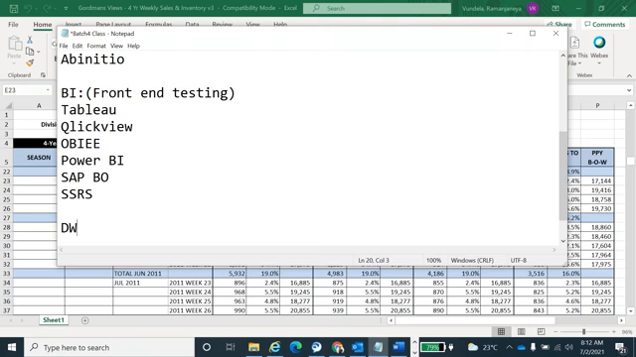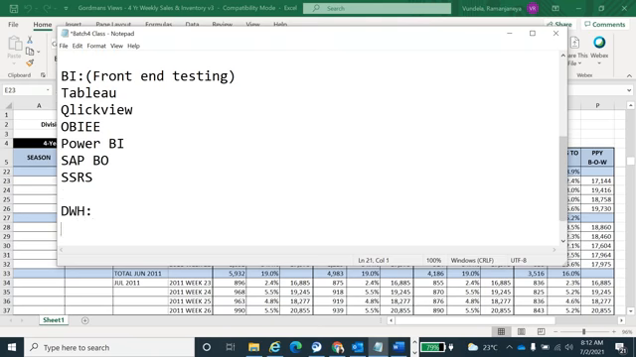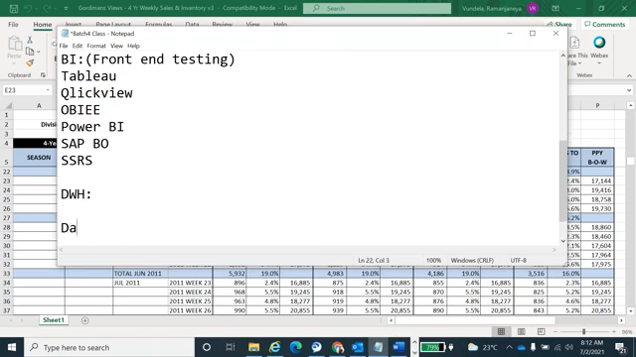Now come to what is data warehousing. Data warehousing. Warehouse is nothing but the store. So we are storing some data into some place. Okay, but data warehouse means we are storing the data into a database here. So what are the databases there here? Can you tell me, guys, any databases?